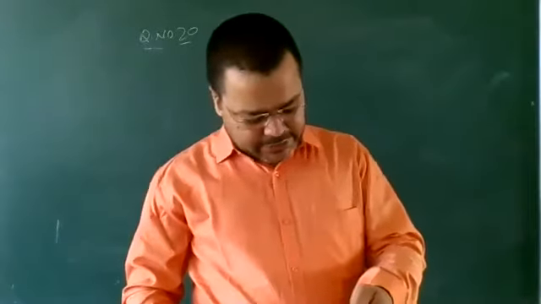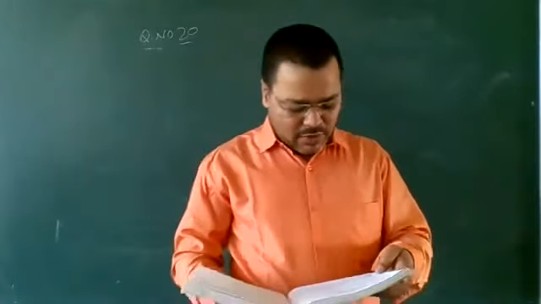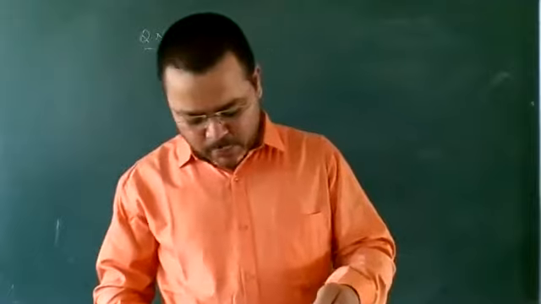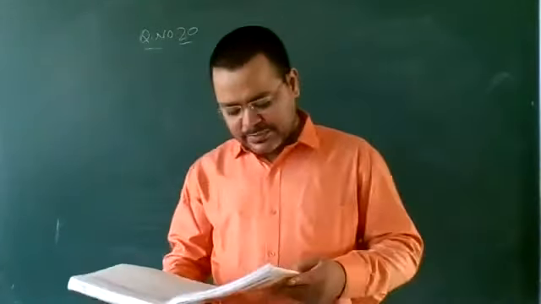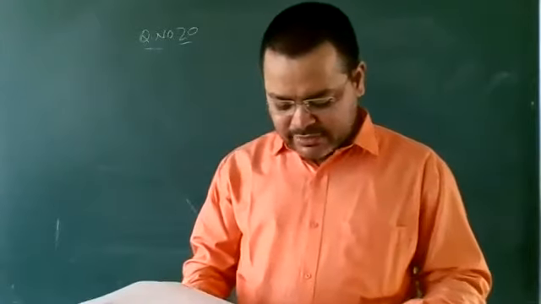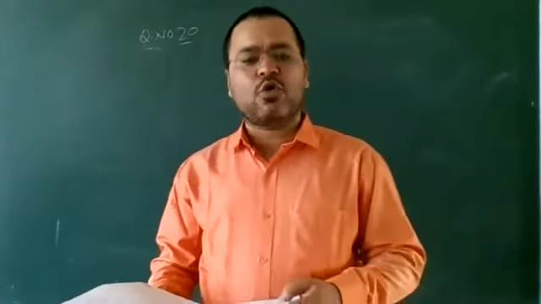Question number 20 is find the value of A for which the following points A is given A3, B is given 2, 1 and C is given 5A are collinear.